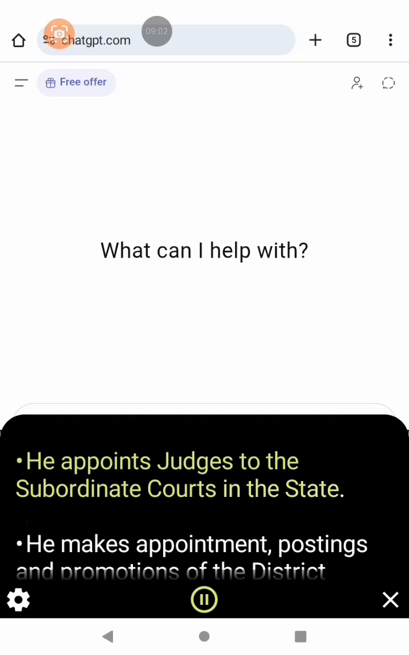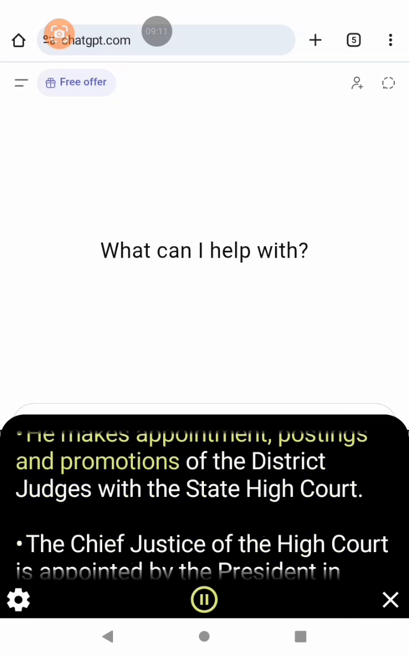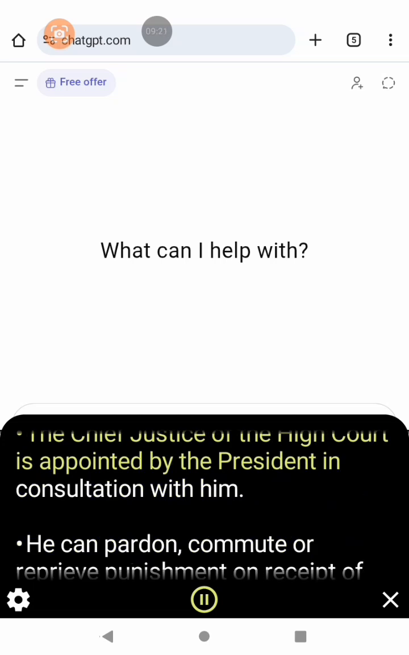He makes appointments, postings and promotions of the district judges with the state high court. The Chief Justice of the High Court is appointed by the President in consultation with him. He can pardon, commute or reprieve punishment on receipt of appeals for mercy.